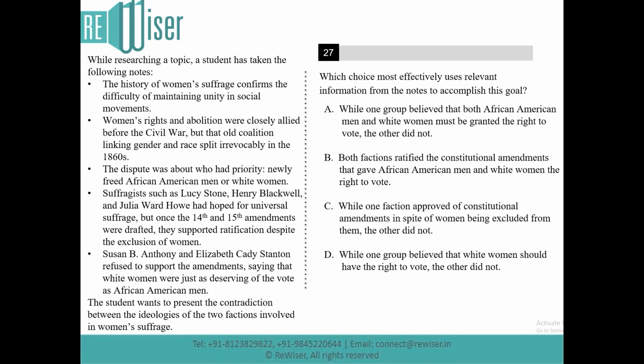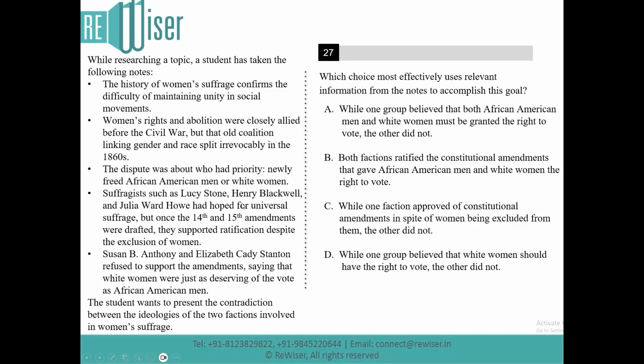While researching a topic, a student has taken the following notes. The history of women suffragists confirms the difficulty of maintaining unity in social movements. Women's rights and abolition were closely allied before the Civil War, but that old coalition linking gender and race split irrevocably in the 1860s. The dispute was about who had priority, newly freed African American men or white women.